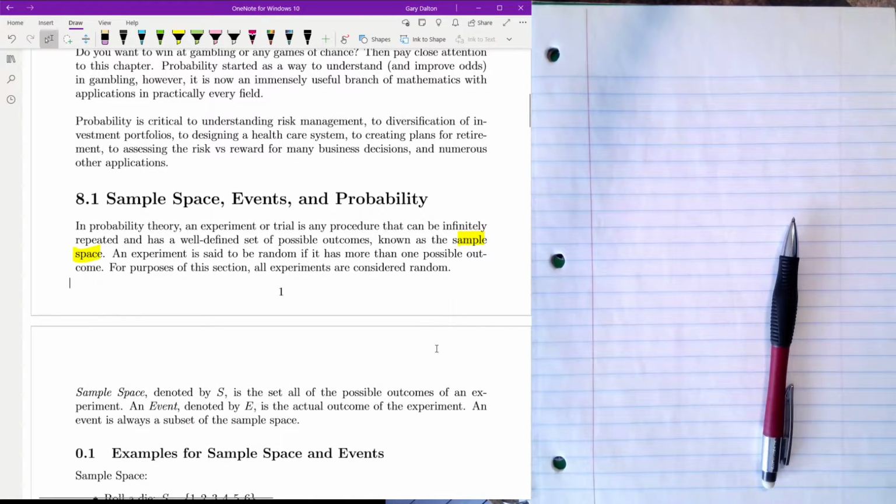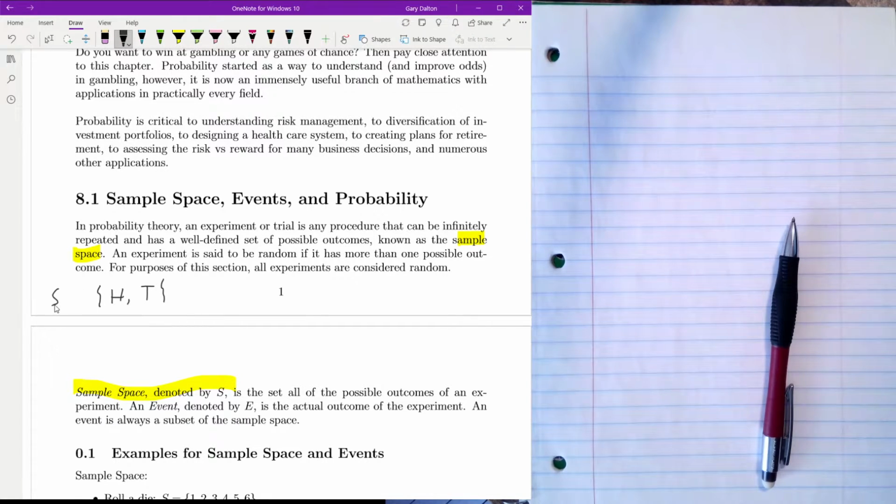So the sample space. Generally, we denote the sample space with the letter S. And it's the set of all possible outcomes from an experiment. So I talked about flipping a coin. Well, when you flip one coin, you can get a heads or a tails.